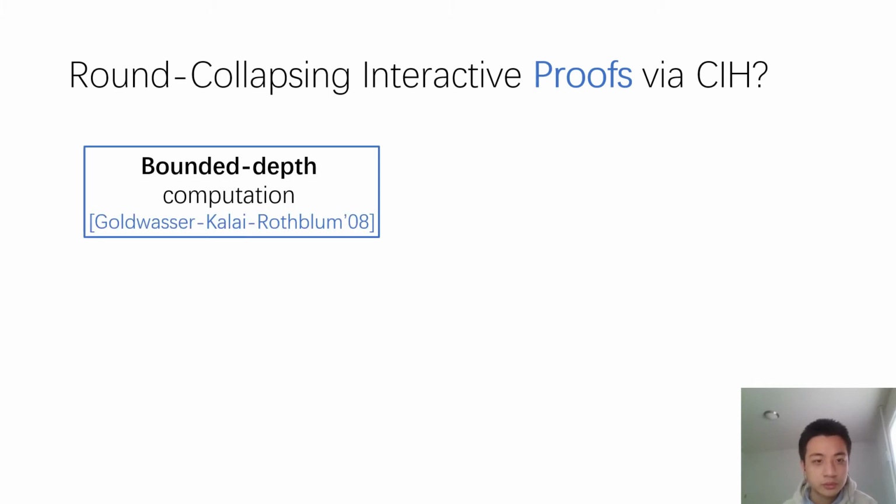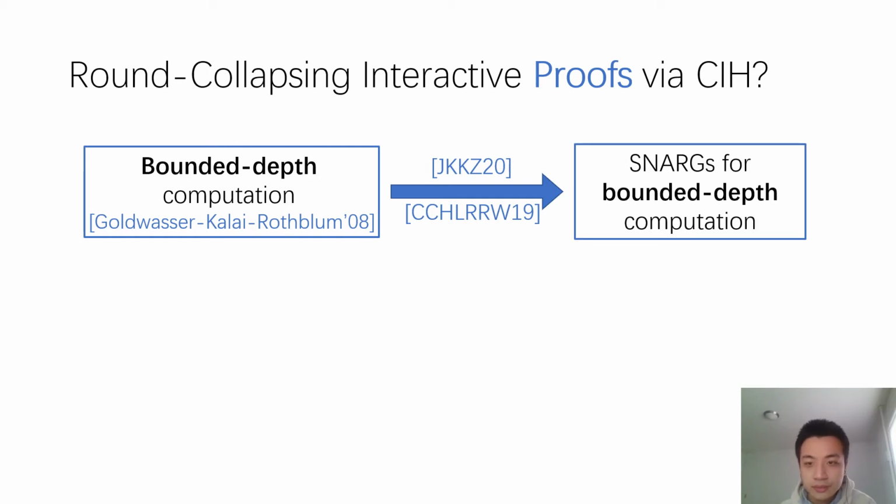So what are the previous works? Previously, it's known how to build such protocols for bounded depth computation by Goldwasser et al. In fact, this is how the work by Choudhuri et al. and the work by Canetti et al. obtained their results for SNARGs for bounded depth computation.